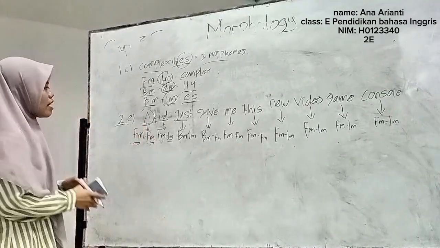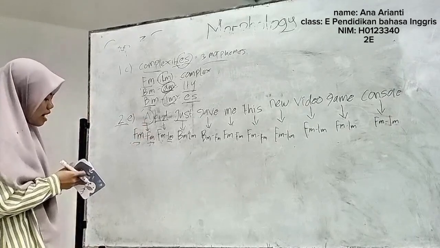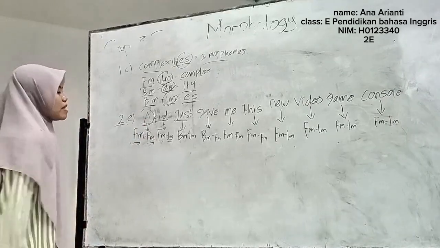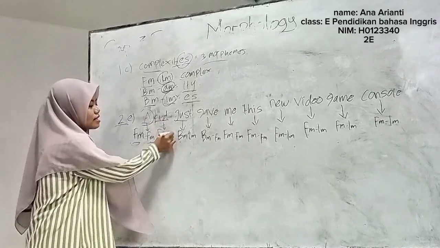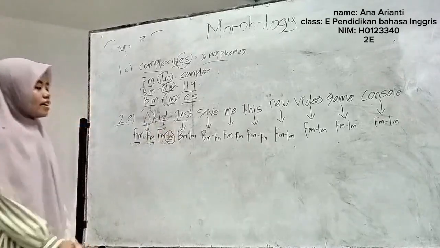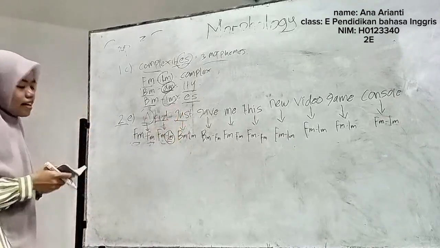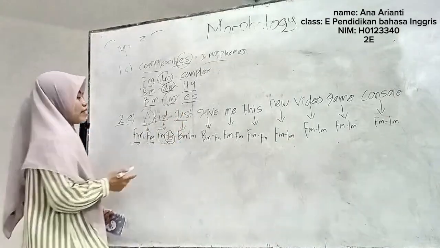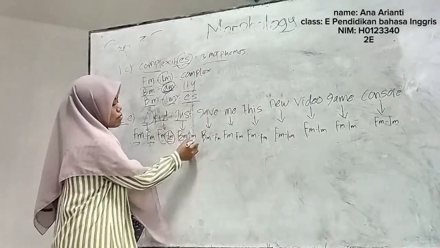Lalu yang kedua ada kata kid. Nah, kid di sini adalah kata benda noun. Lalu tipenya itu ada free morpheme, sedangkan subtype-nya itu ada lexical morpheme. Lalu yang ketiga ada kata gas. Nah, gas di sini adalah kata adverb yang memiliki tipe morpheme, sedangkan subtype-nya itu lexical morpheme.